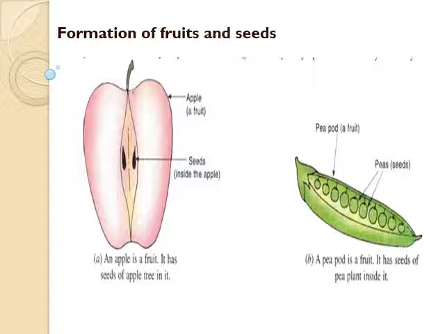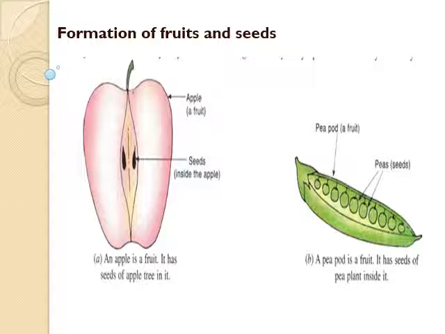Let's see dispersal of seeds. In nature, the same kind of plants grow at different places because their seeds are dispersed to different places by various natural agents such as wind, water and animals. If seeds are dispersed by wind, that is termed as anemochory. Seeds dispersed by water is termed as hydrochory. Next, seeds dispersed by animals is termed as zoochory.